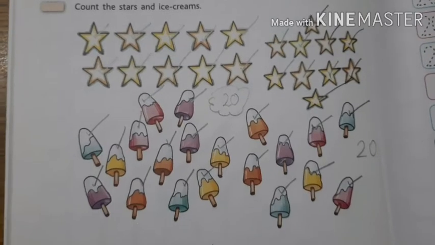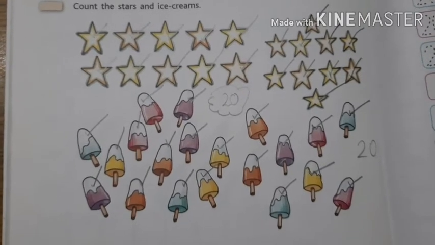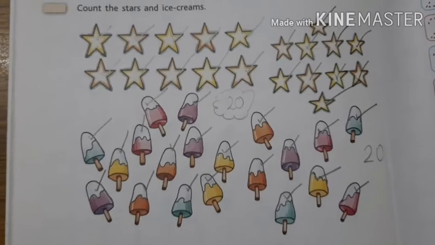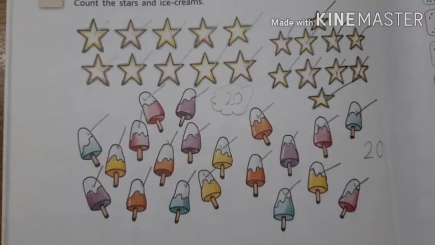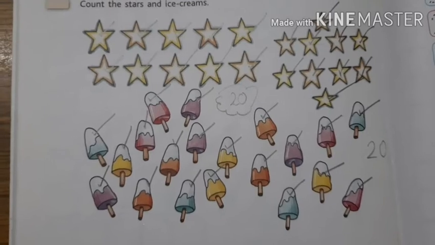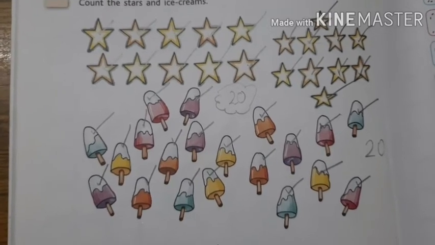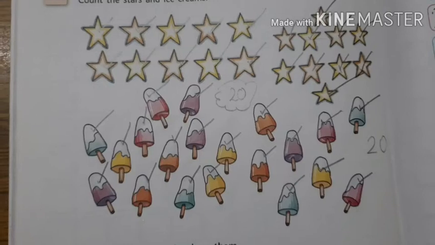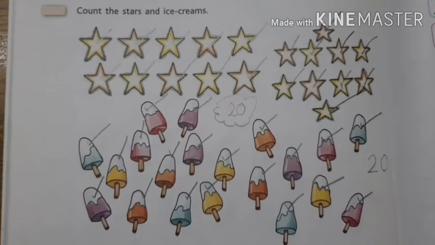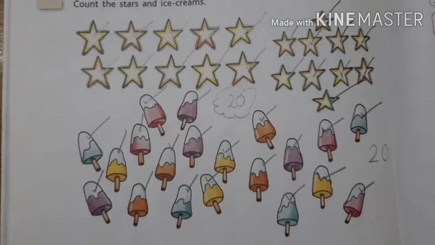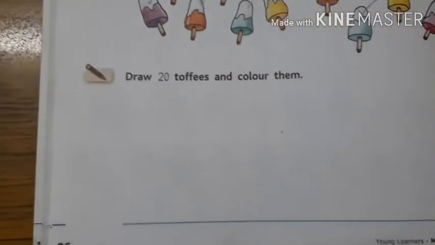So today we will learn the number 20. Which number will we learn today? Number 20. So today we will do an activity related to number 20. Okay, let's see which activity we will do today.